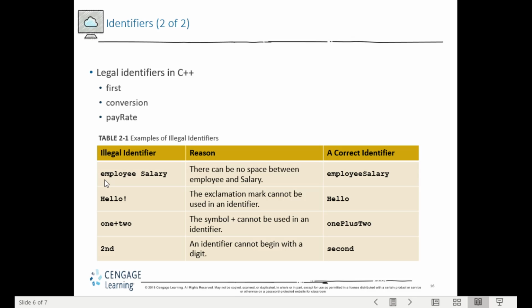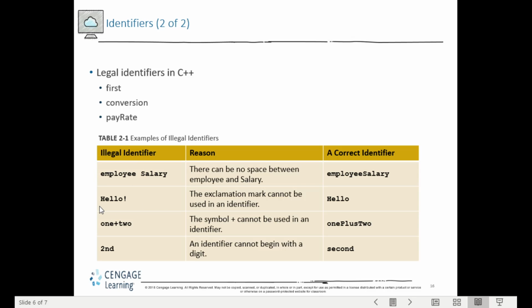Now we look at illegal identifiers. For the first identifier, employee salary, you want to show employee salary in just one word, but we cannot have a blank or empty space between these two words. To correct it, we combine the two words and make the second word start with a capital letter.